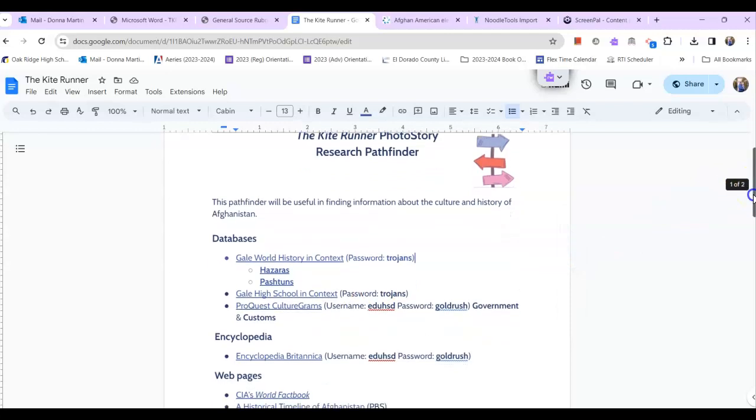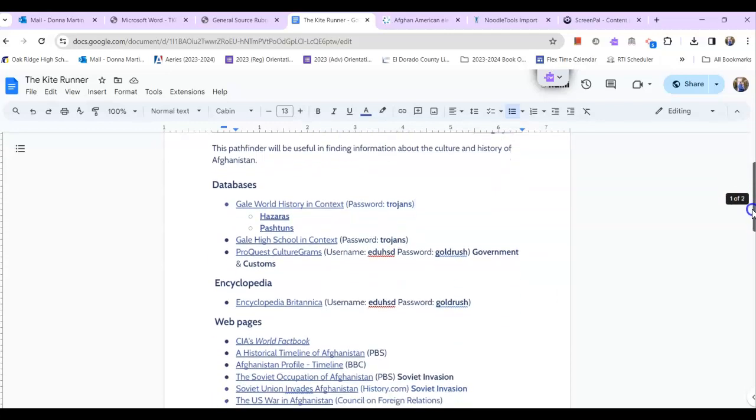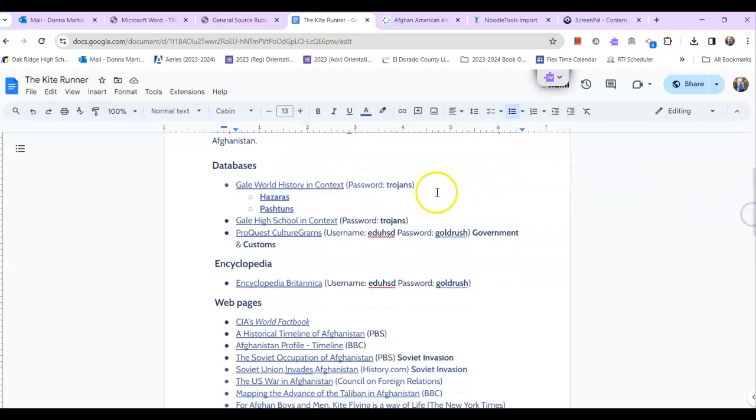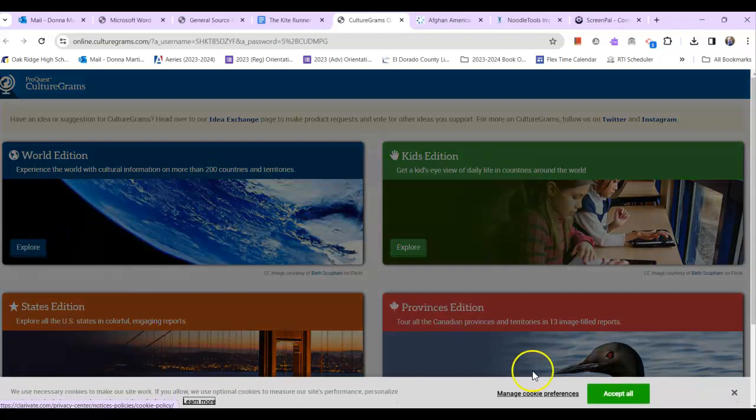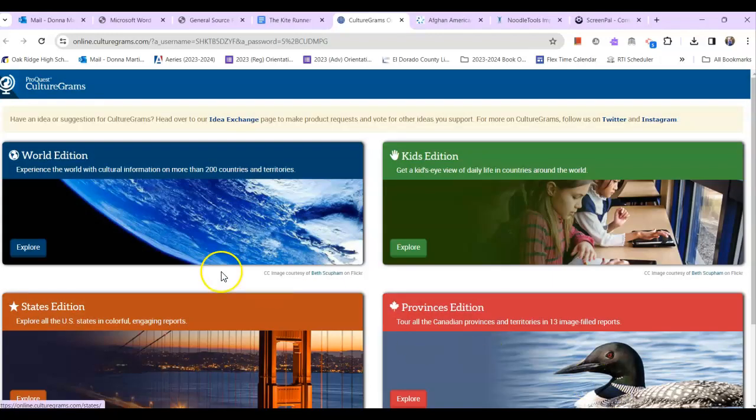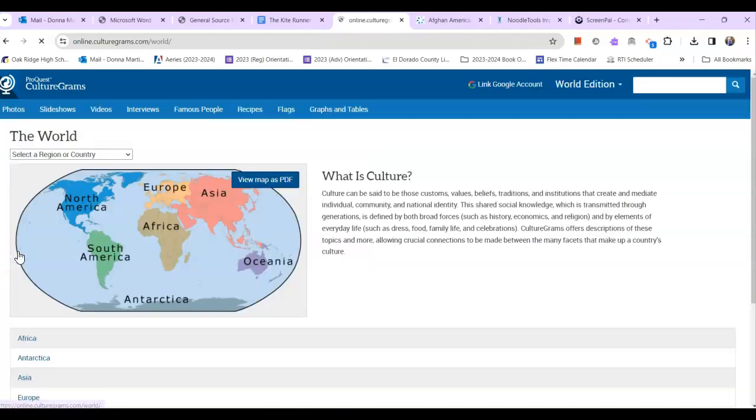Let's go to Britannica next. Oh, sorry. Let's stick with databases. Let's go to Culturegrams. Okay, so I'm going to search for Afghanistan. I'm going to click World Edition.